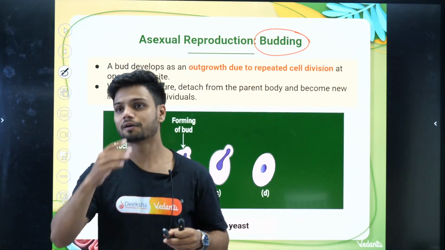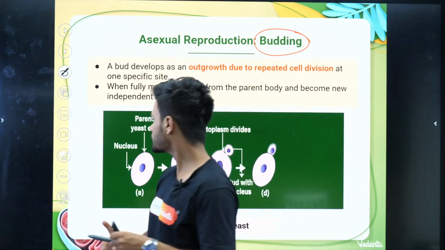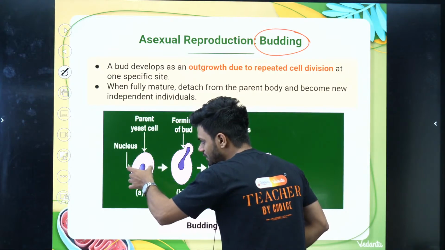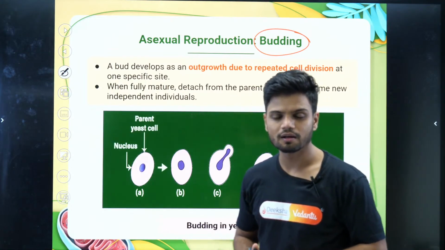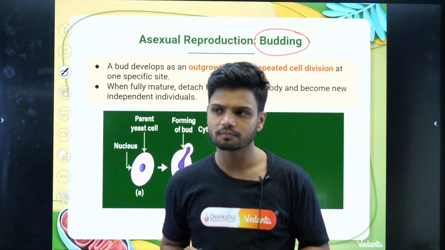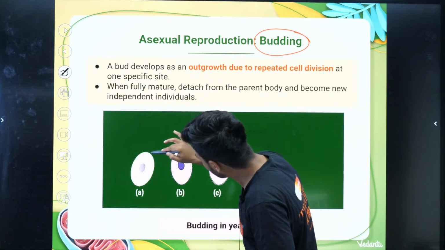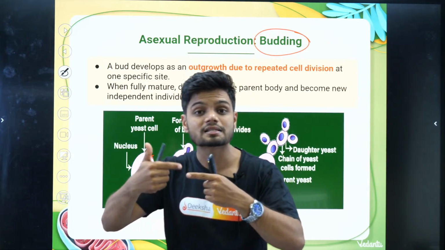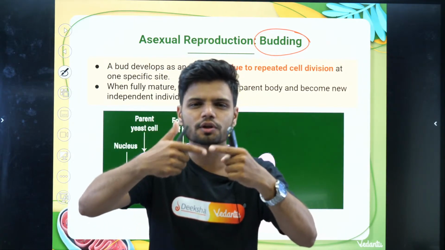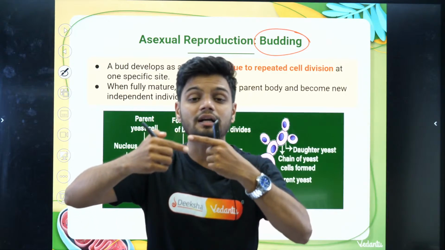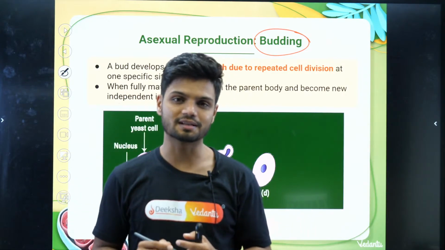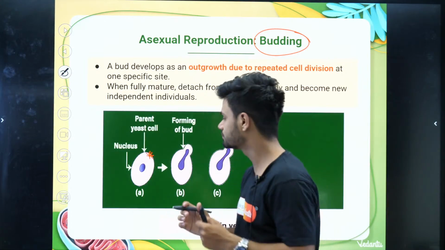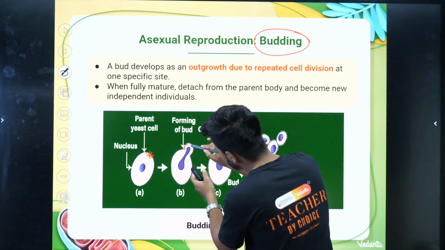Let's understand budding. In budding, we have one parent cell. In this parent cell, at one particular point, there is repeated cell division. The cell is continuously dividing there, and it results in a small outgrowth called a bud. Can you see? A small outgrowth as a bud.